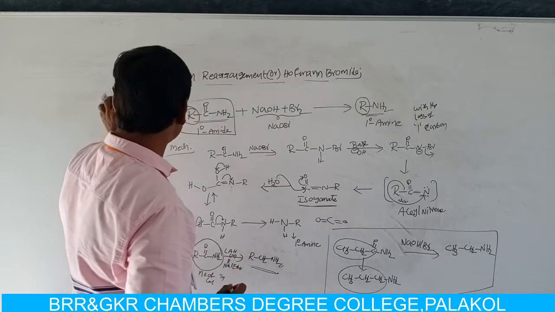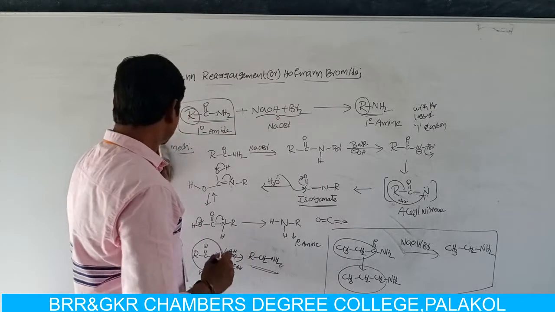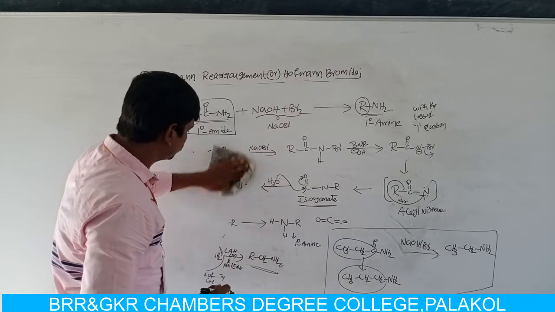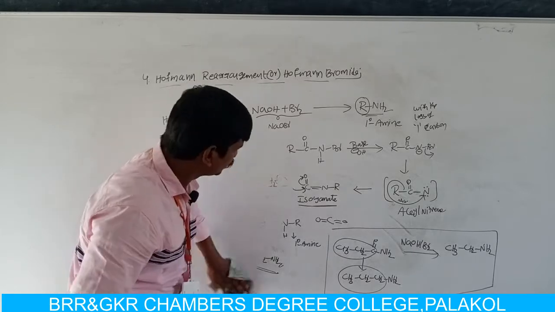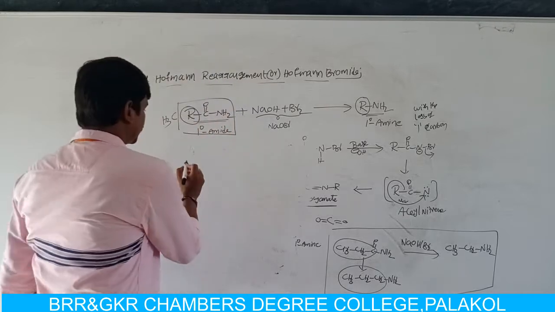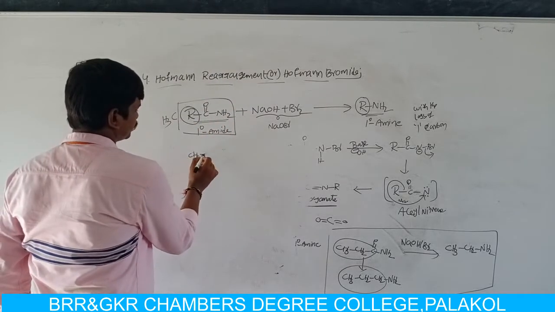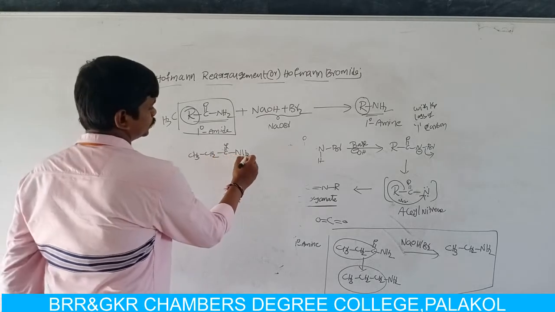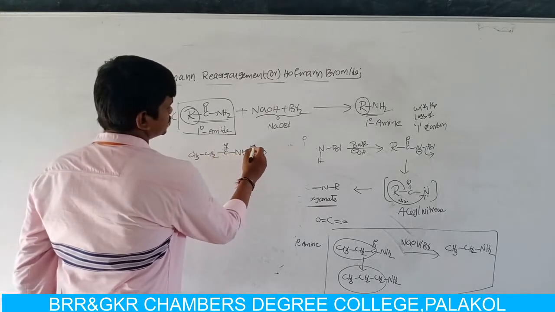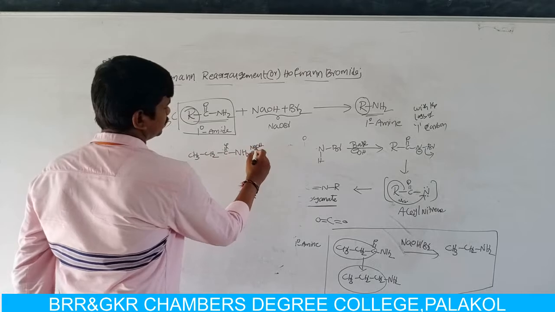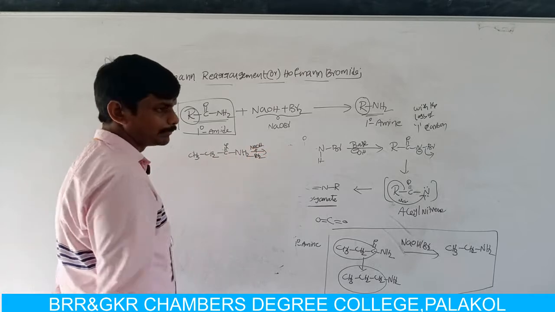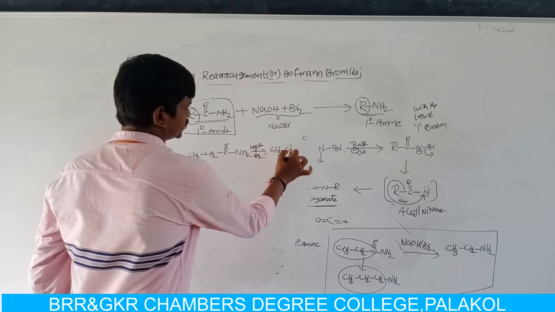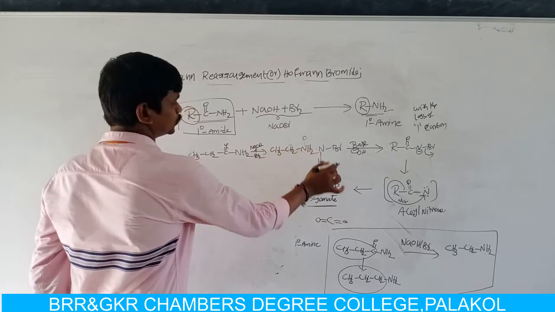Now, in place of R, if we take ethyl, CH3 CH2 C double bonded O NH2, upon treatment with sodium hydroxide plus Br2, that means sodium hypobromite, then I can get CH3 CH2 NH2.